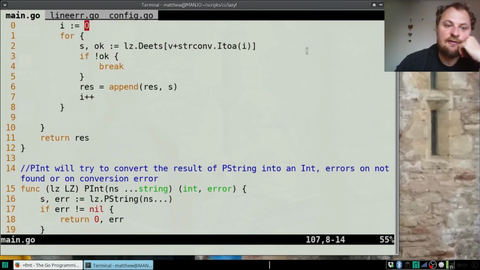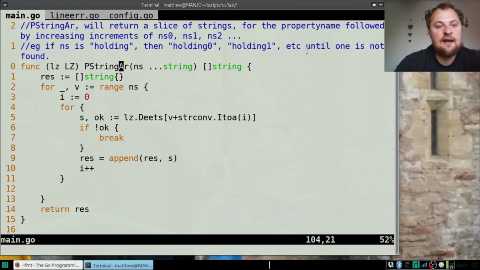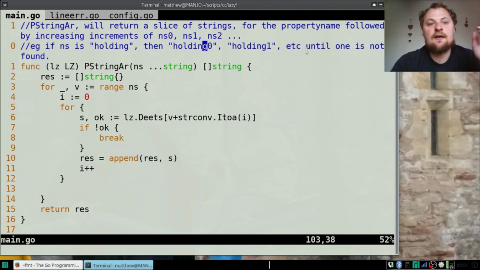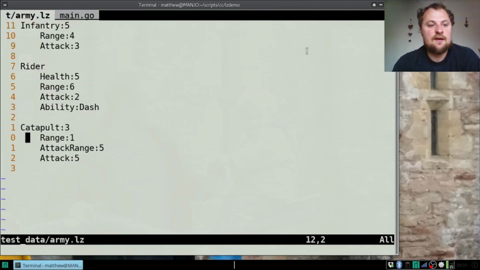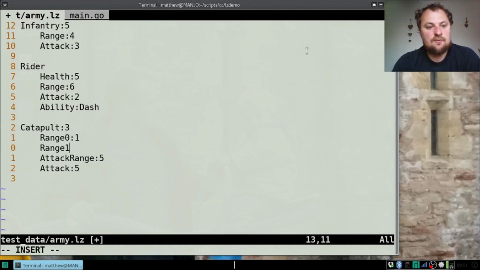And the only other useful one was this array where I treated, you could ask for a specific value like ex and just pull them out into a slice of string. And if it couldn't find any, then it would return a slice. So the usage of that, if we go back over here, we could actually do range 0, range 1, range 2.